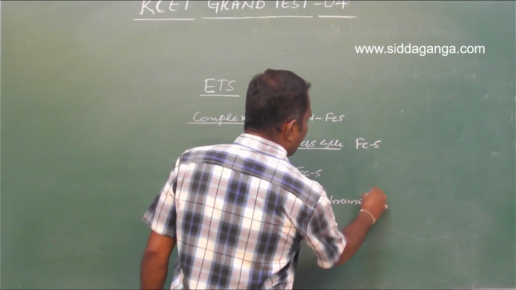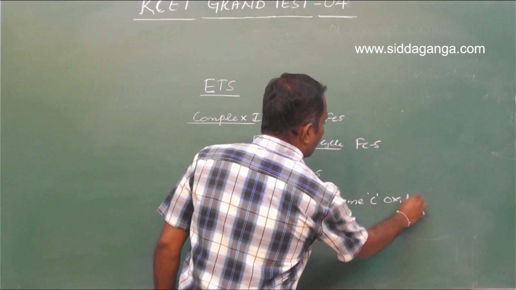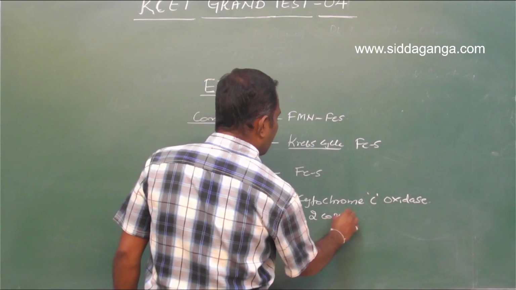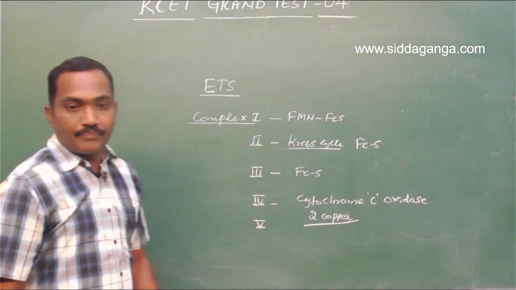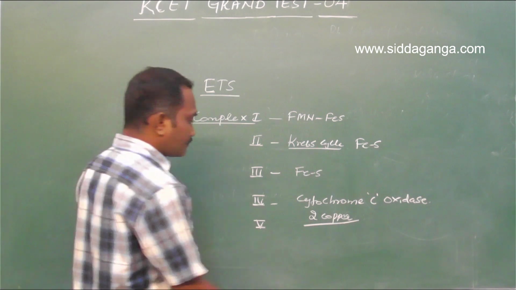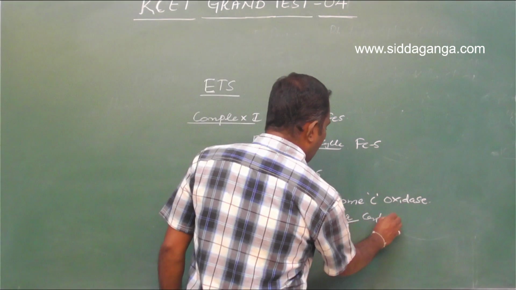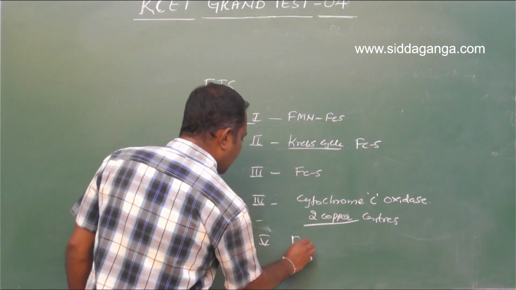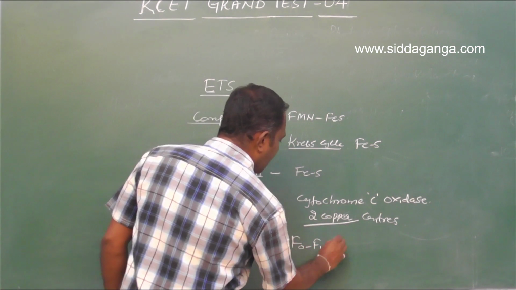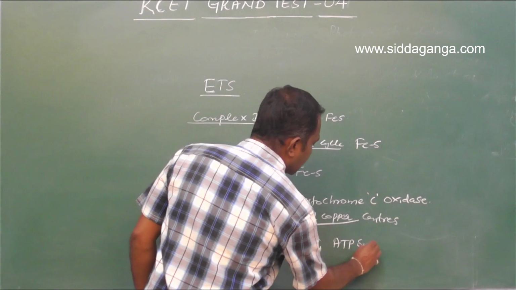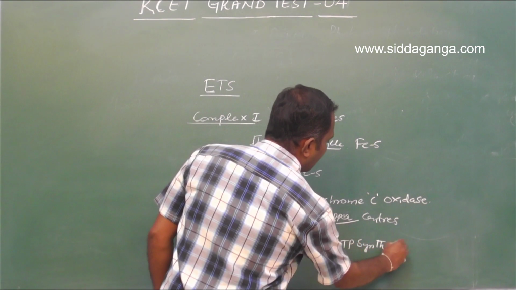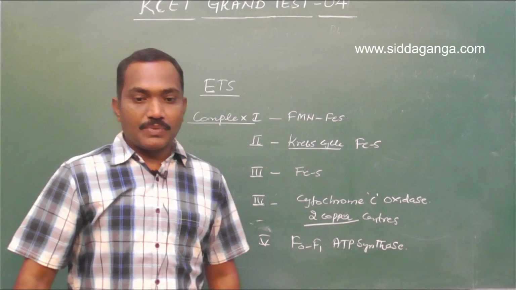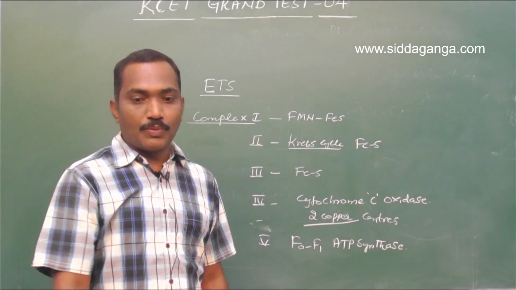This consists of 2 copper centers. And complex 5 is nothing but the F0 F1 particle, what we call ATP synthase. So cytochrome C oxidase complex 4 has 2 copper centers here.